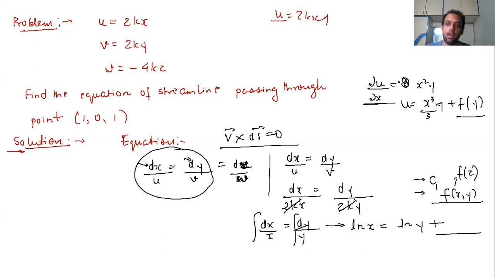Integrating partially with respect to x, a function of y comes in. But when you have a total differential, that is d, blindly replace it with the constant c1. Always keep this in mind. Now after this integration, we have ln x is equal to ln y plus c. So this is ln x divided by y.